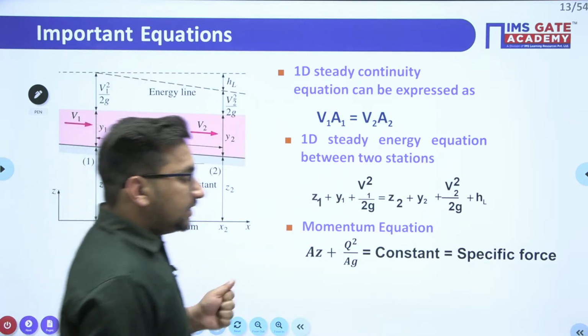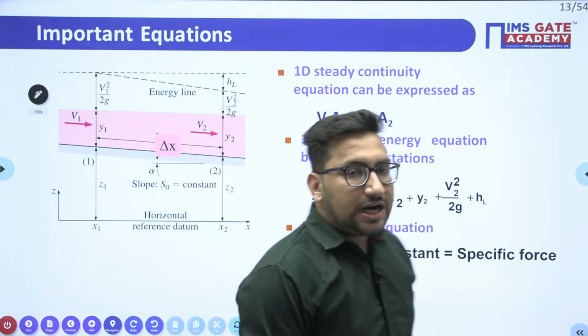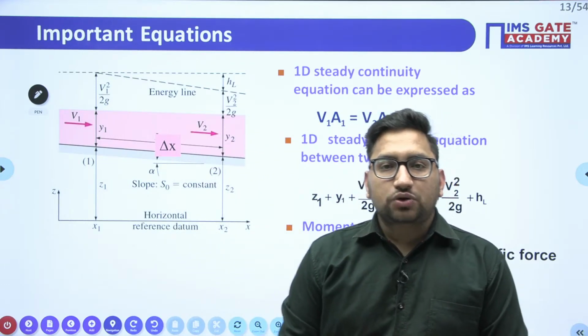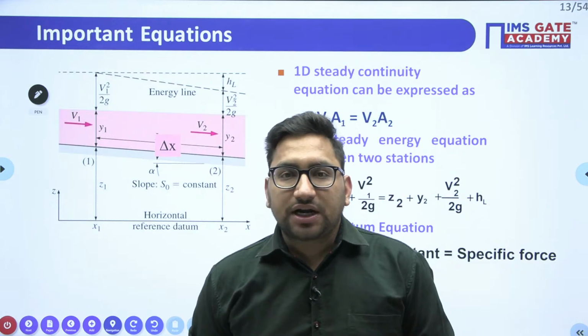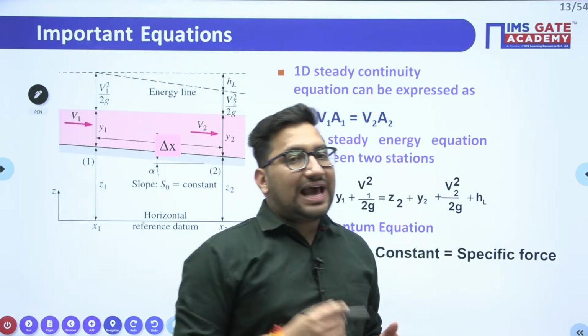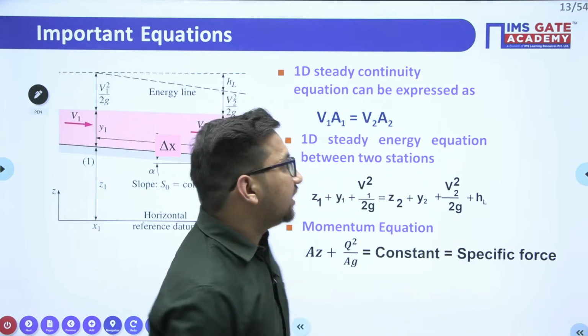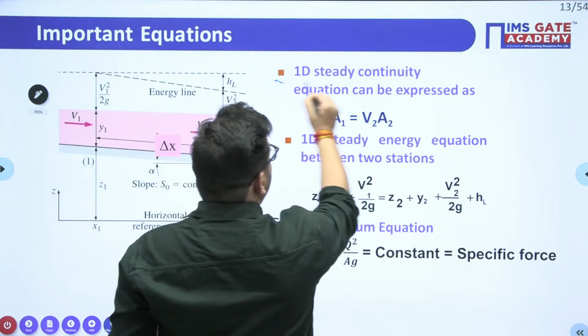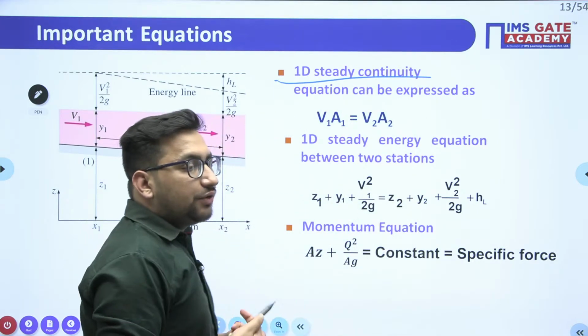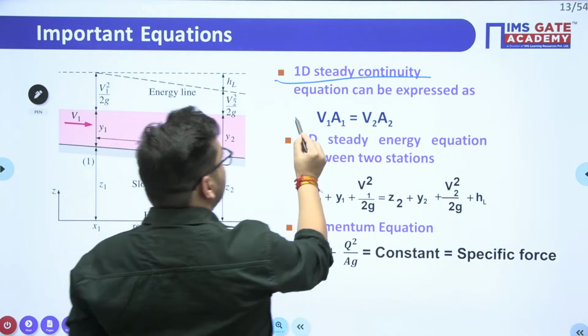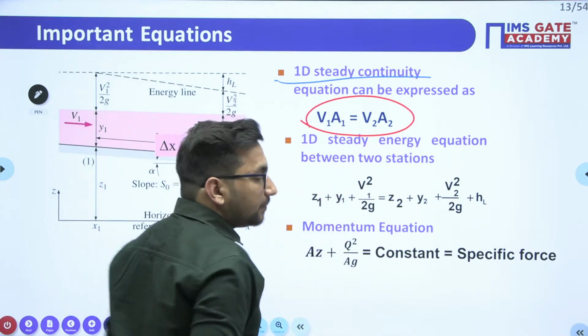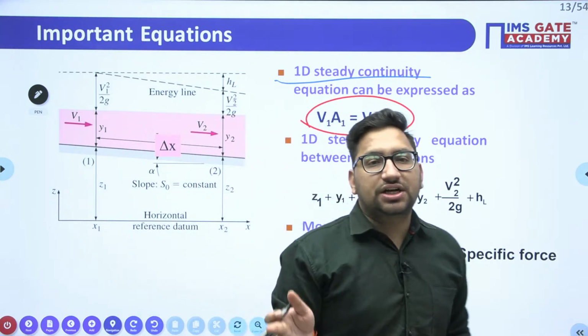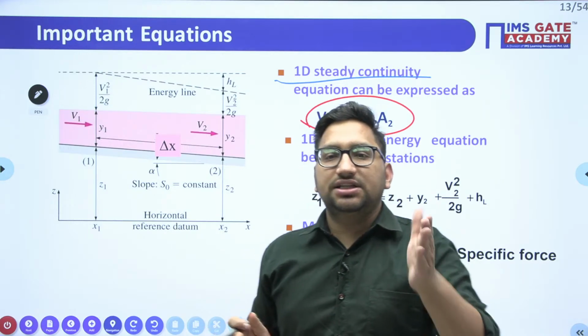Okay, in this chapter we are also going to see some of the most important equations which will help you throughout this series, right? So one is our continuity equation. Continuity equation means there is no change in the discharge value. Clear? So discharge at any particular section will be the same at any other section, right?